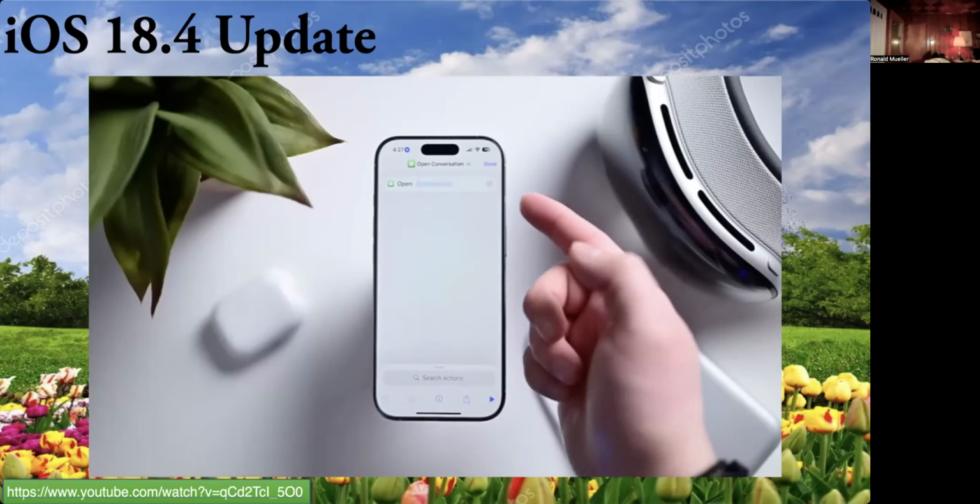Similar to Control Center, Apple has added a bunch of new shortcuts. It was really hard for me to pin these all down.